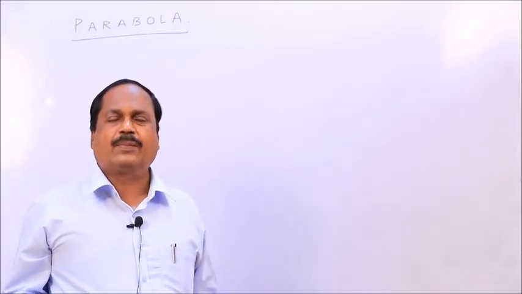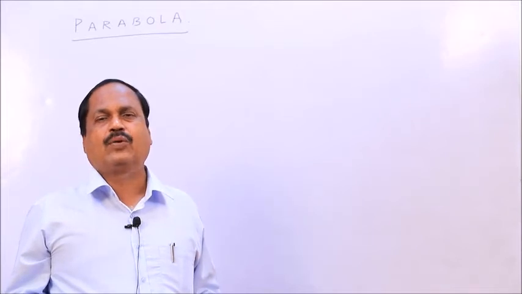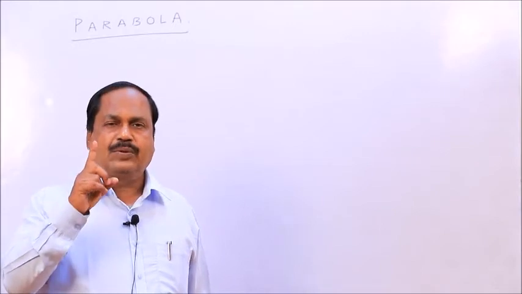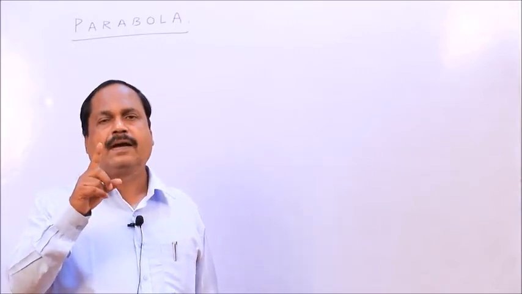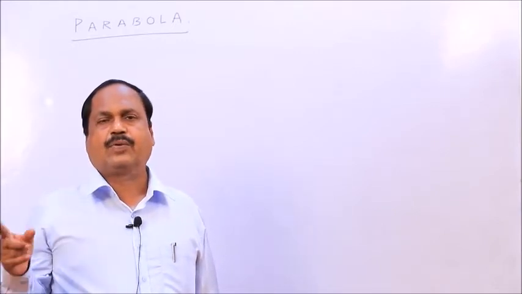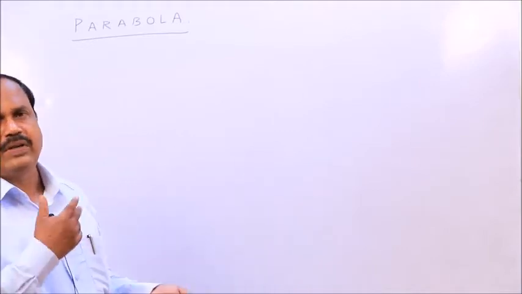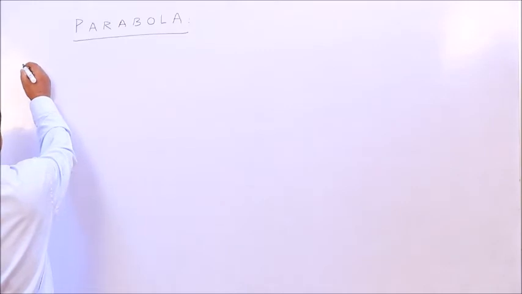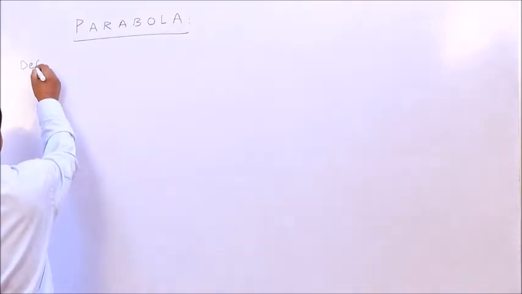So e equal to 1 means PF by PM equal to 1 or PF equal to PM. That means if you take any point on the curve, it maintains same distance from focus and directrix. So in this way we define parabola. So this is definition.